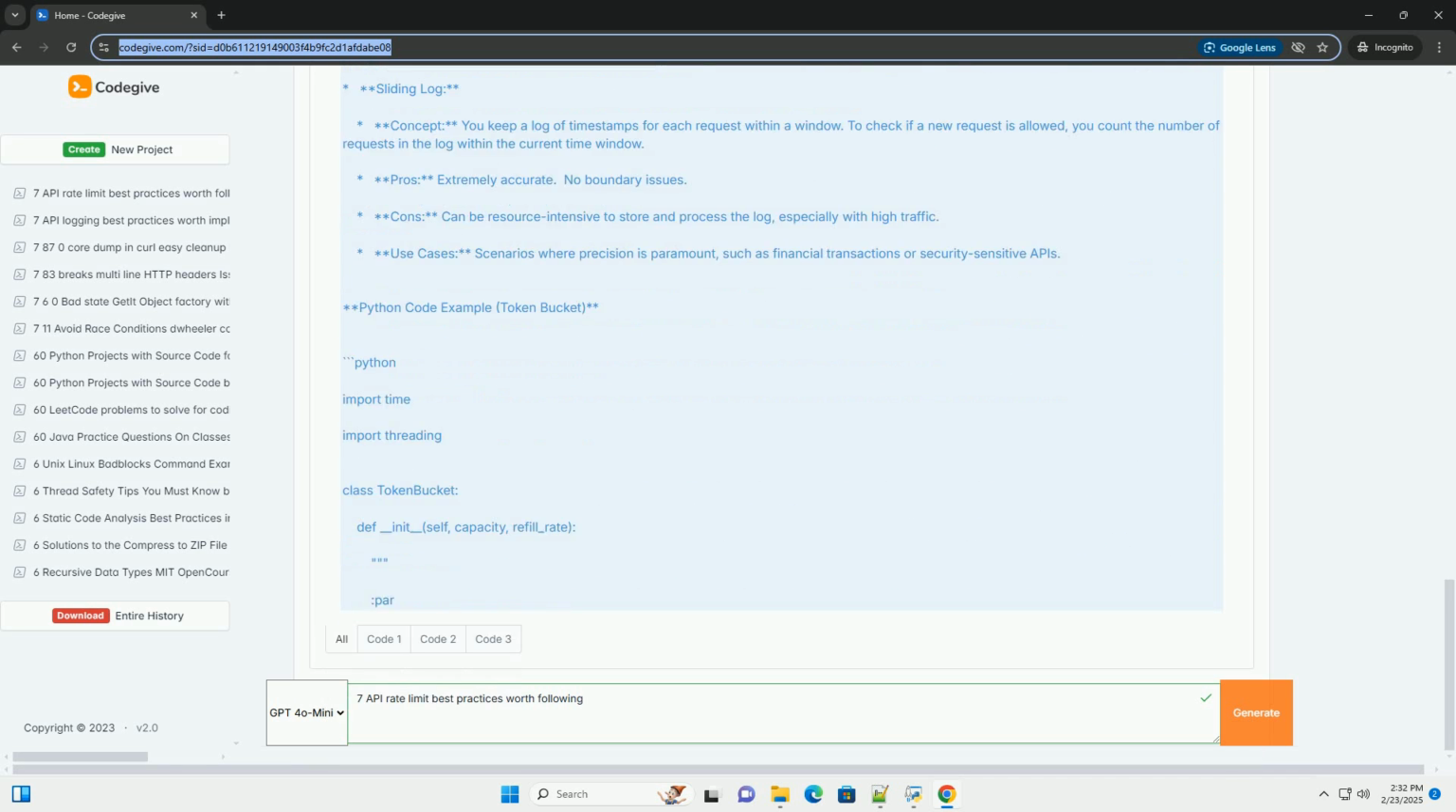IP addresses. You can use IP addresses to identify clients, but this is less reliable because IP addresses can change, especially for mobile users, and may be shared by multiple users behind a NAT, network address translation. User IDs. Once a user is authenticated, you can use their unique user ID.